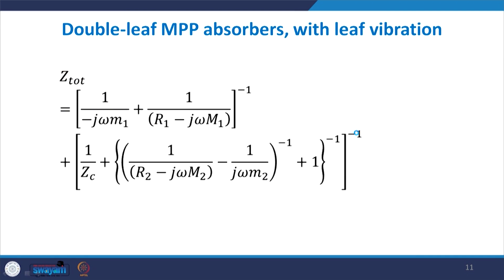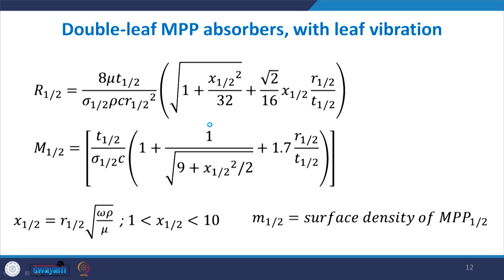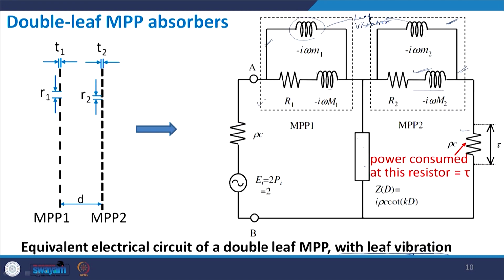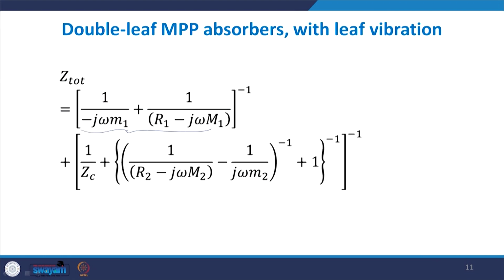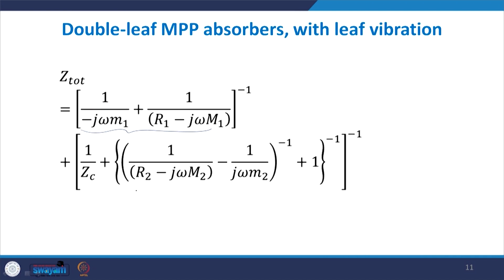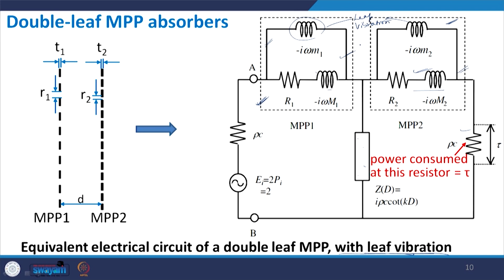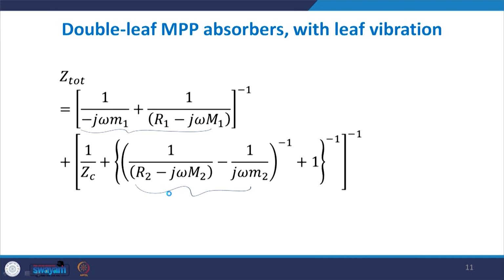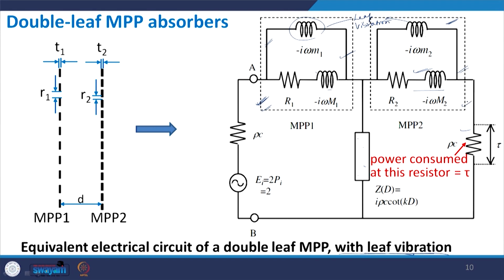I am directly giving you the end result. So here this part is okay. This part is this particular impedance, the equivalent of these two being in parallel. This is the first part, and then this is ZC. So 1 by ZC plus 1 by the equivalent of this, and the whole inverse will give you the equivalent of this entire circuit. Just like this part was the equivalent of this full block, this part is the equivalent of this block.